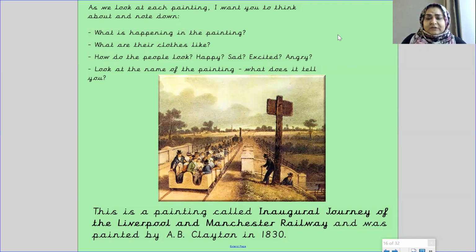Okay, so if you see in the picture, there's passengers on the railway, and you can't see clearly, but if you try to see, you can see the men in nice suits and jackets and hats. Women are well dressed, so this shows that it was probably the rich using it. You can't see the hands, but they're probably very happy to find a quick, easy way to travel from city to city in a fast, speedy way, rather than using a horse.